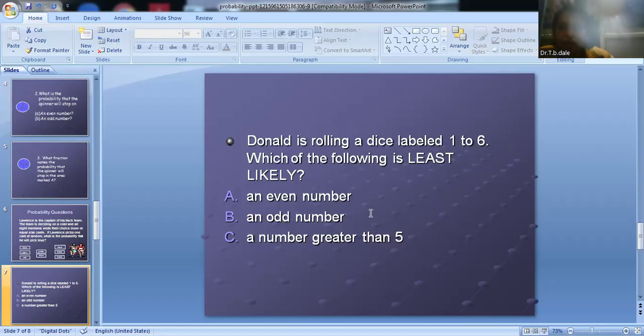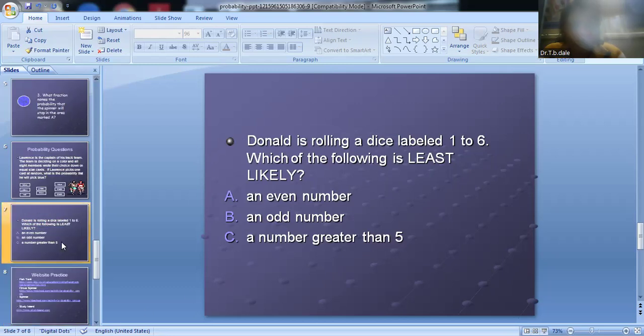If Donut is rolling the dice 3 times, the probability is 3 by 6, that is 1 by 2. If it is 4 times, the probability is 4 by 6, that is 2 by 3. And similarly, if it is rolling the dice 6 times, the probability of 6 by 6 is equal to 1. Therefore, it is choosable from the options.